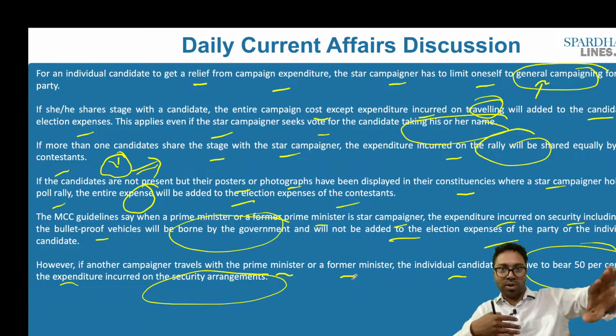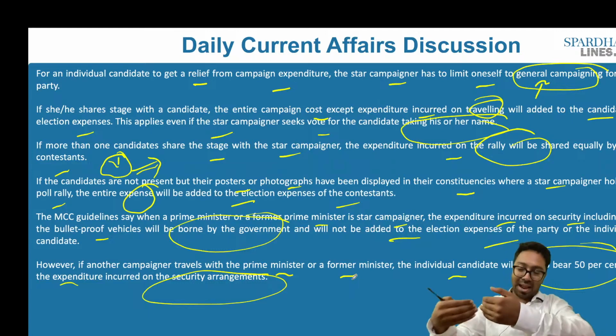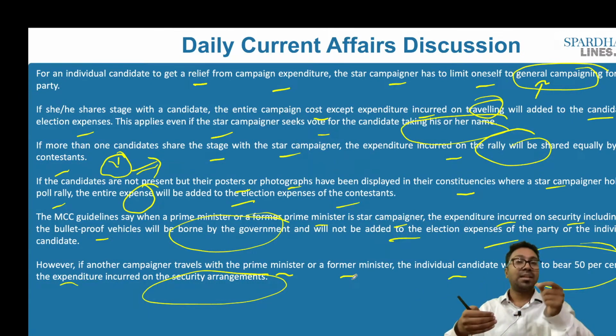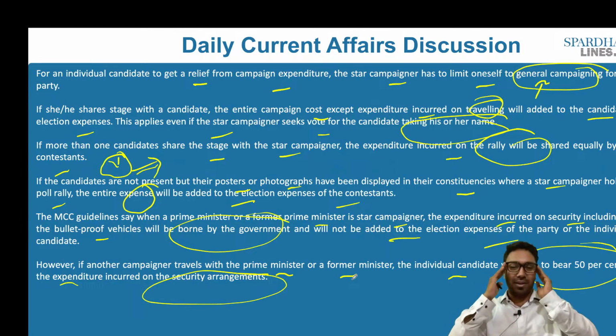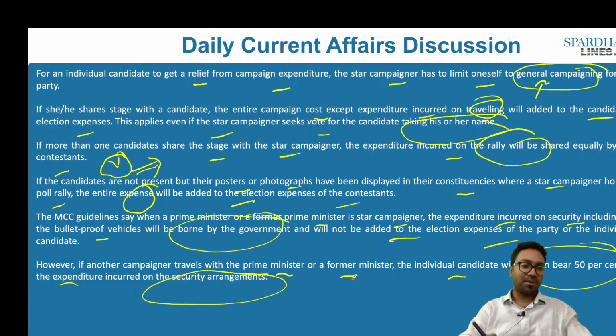For the prime minister, I don't have to do it, but for that additional person who is coming with the prime minister, I may have to shell out this 50% cash for that person in the expenditure component. That is what is the star campaigner, and that is what is important from your GS paper 2 polity perspective.